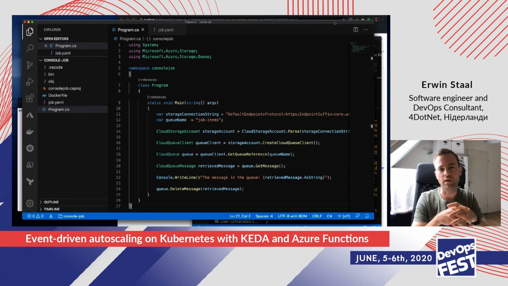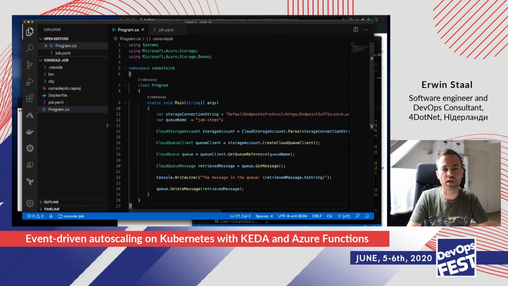And what I did here, or what I did in KEDA, is that a job is also one of the options you have. So you could also be scaling a job in Kubernetes. So if you have these long-running things that should scale based on an event, for example, you put 1,000 items on the queue, and those 1,000 items should trigger a job, which is then longer running. You can do that with KEDA as well.